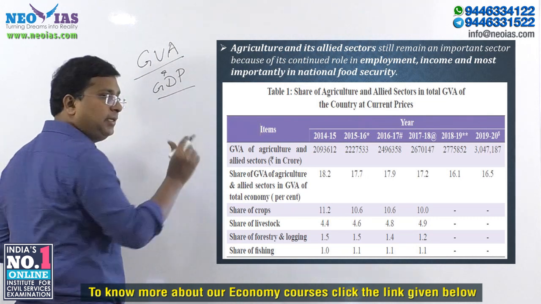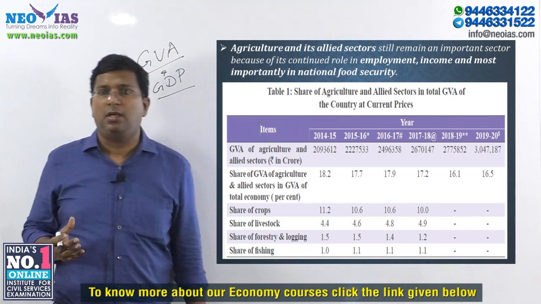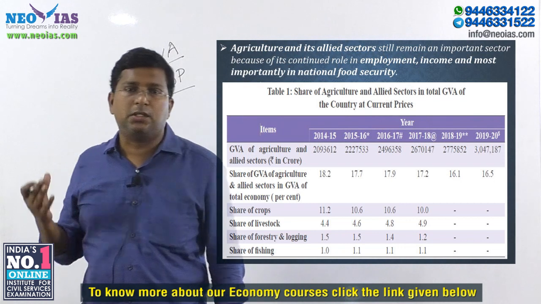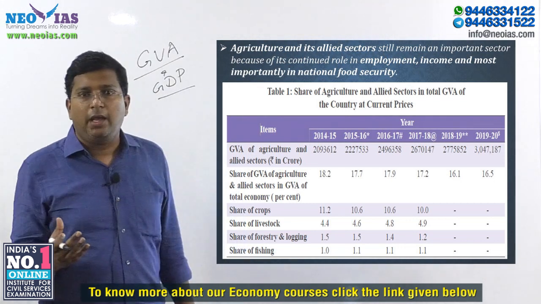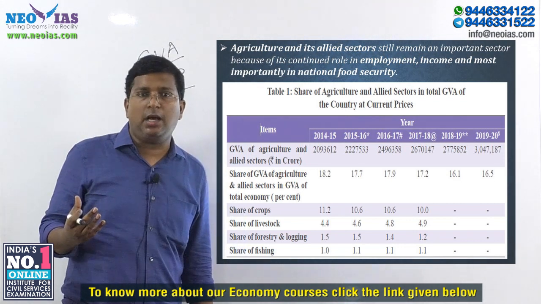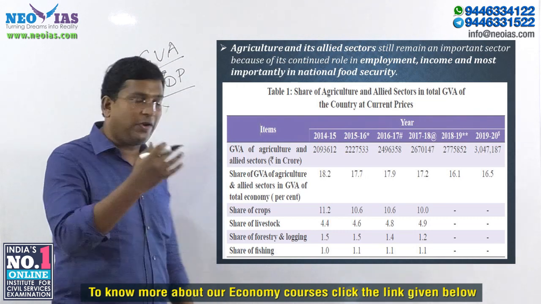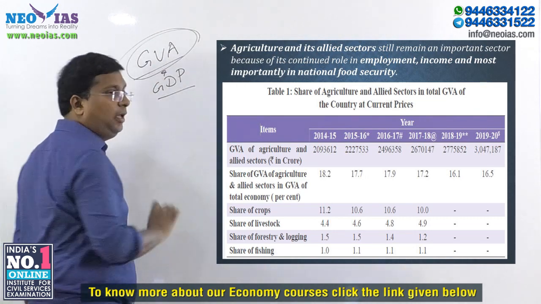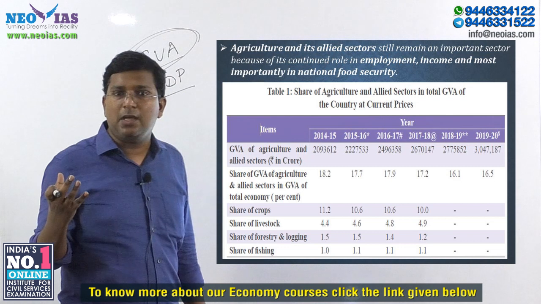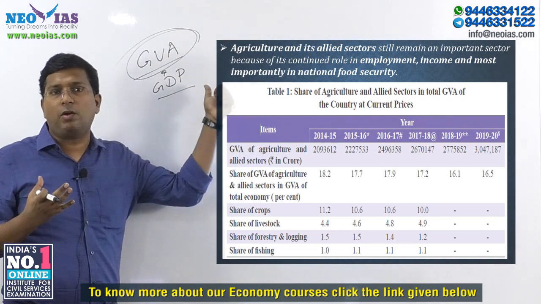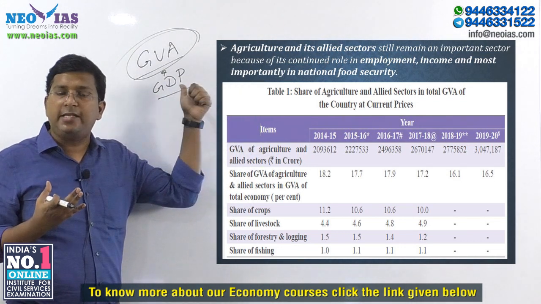But understand that from January 2015 onwards, we have a new methodology of calculating national income. From 2015 onwards, we are calculating national income or GDP based on the concept of gross value added at basic prices.